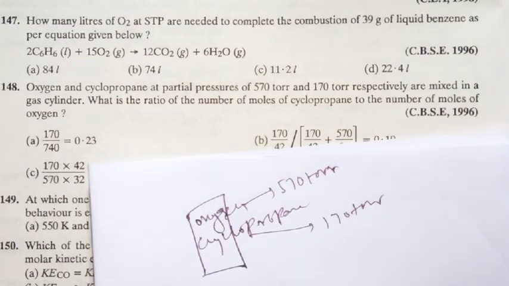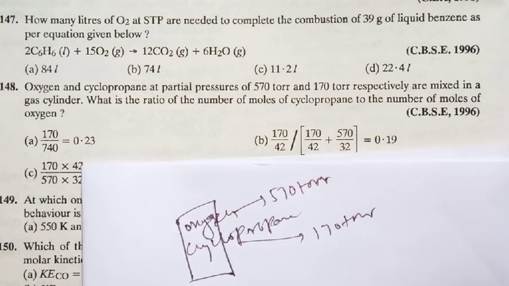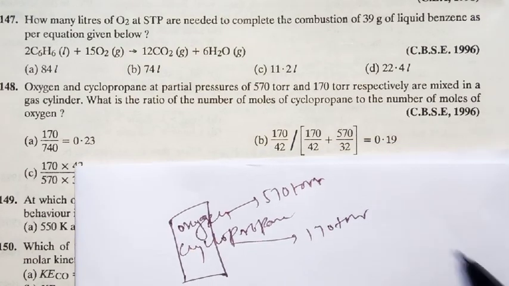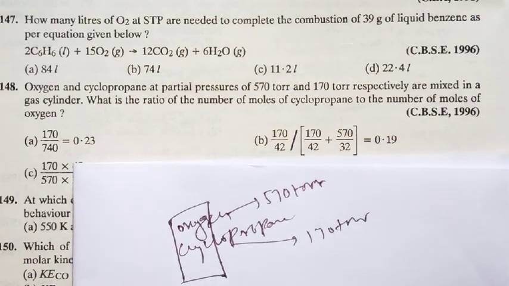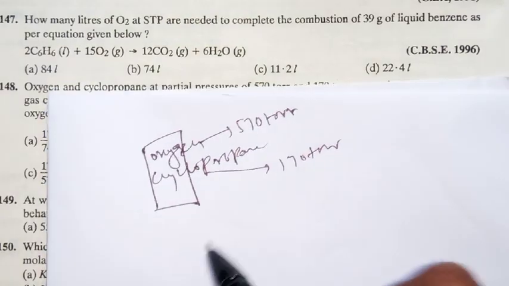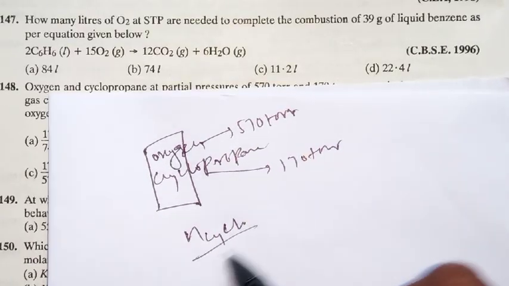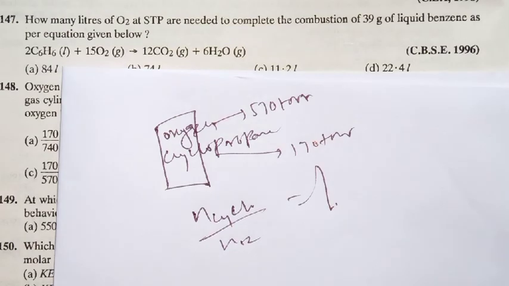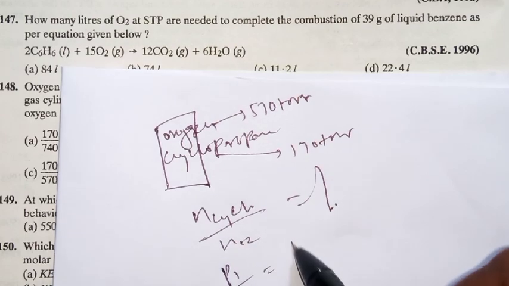What is the ratio of the number of moles of cyclopropane to the number of moles of oxygen? So n cyclopropane to n oxygen is asked. Here partial pressure is given, and number of moles is asked. What is the relation between pressure and number of moles? At constant volume and temperature, partial pressure is directly proportional to number of moles, you know that. Then P1 by P2 equals N1 by N2.